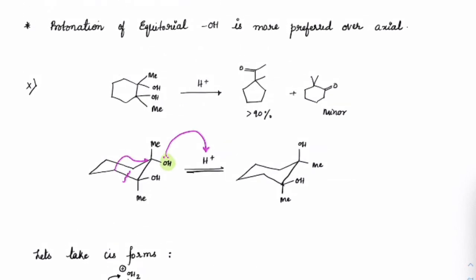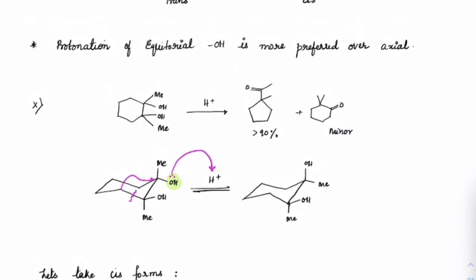What you would get, the major product, will always be the compressed cyclic form, which is more than 90%. So if the question is given like this, always prefer this to be the major product.